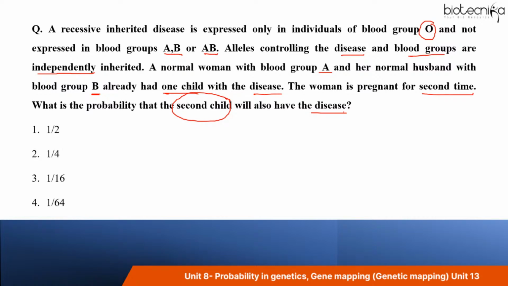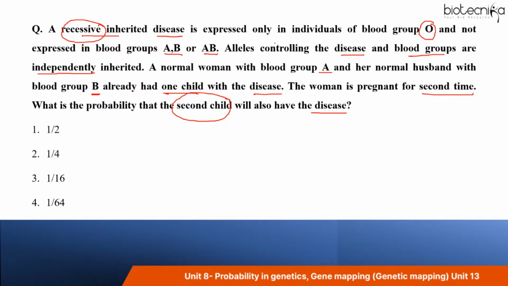Now see, the very first thing when a probability question is there, just read it carefully. If you are not able to understand it in reading once, read it again. Now carefully note what information is given to you. It is mentioned that there is a recessive inherited disease. That means a disease associated with a recessive allele. And you know that when a disease is associated with a recessive allele, the disease can only occur when the recessive allele is in homozygous condition, right?